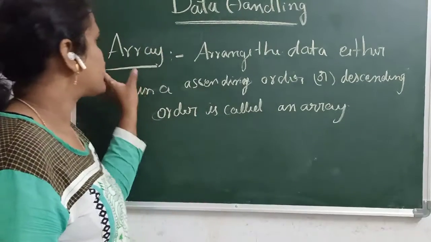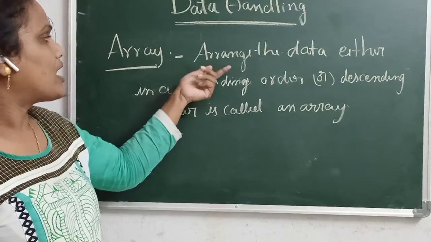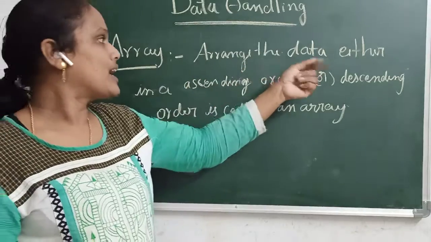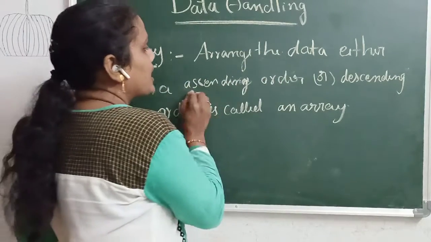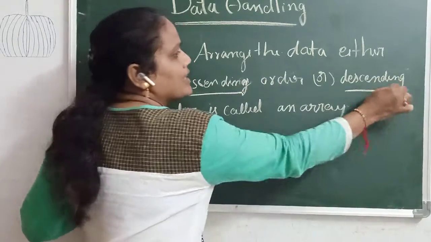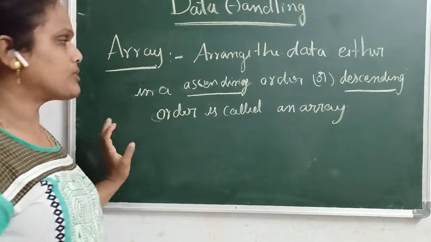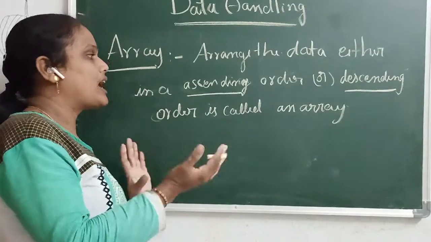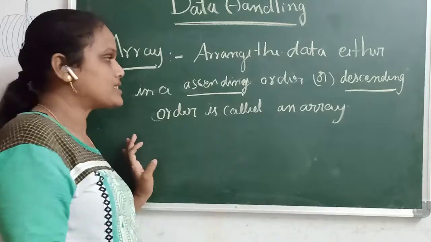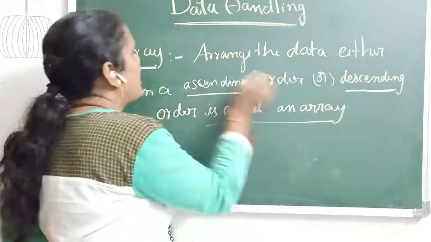Next definition is the array. Arranging the data in either ascending order or descending order. Whatever data is here, we arrange it in ascending order or descending order. This is called an array.